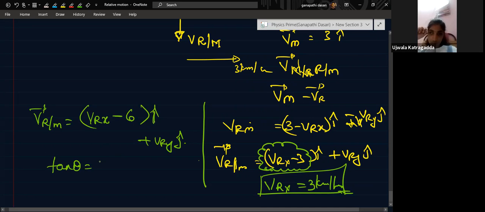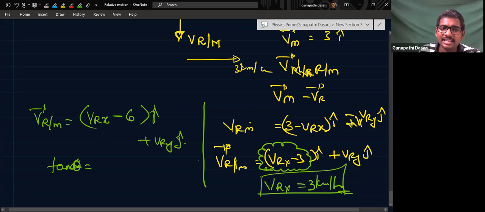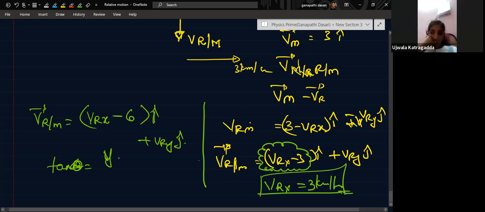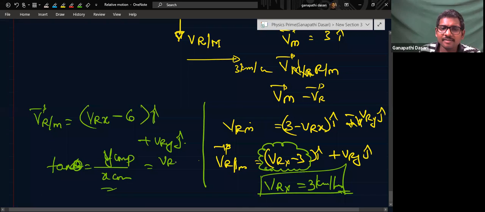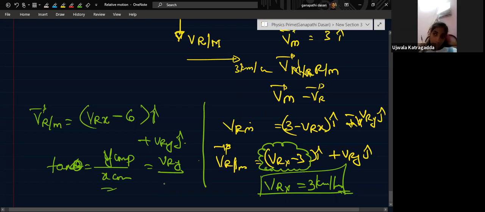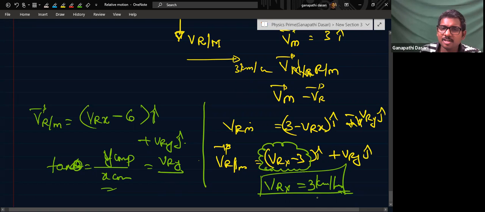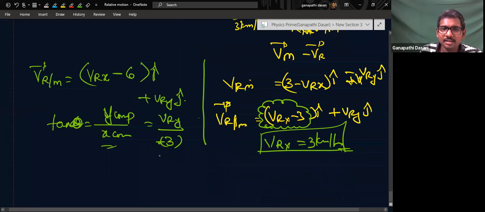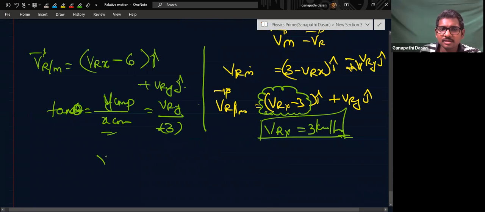That angle, tan theta is equal to tan 45. tan theta is equal to what? Y component by x component, or not? Yes, sir. Y component is Vry. X component is Vrx minus 6. Vrx is 3 kilometers per hour, already we found it in the beginning. 3 minus 6 is minus 3. That is, if we take only the magnitude, we'll get the angle easily. This is tan 45.